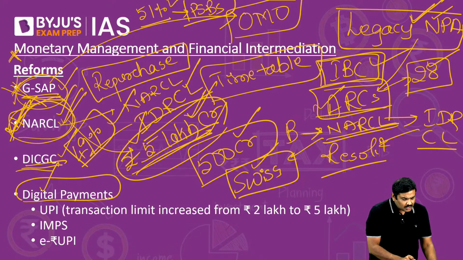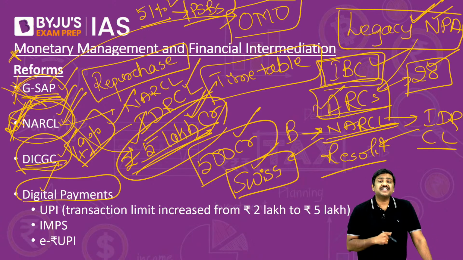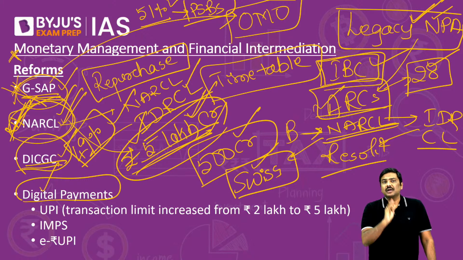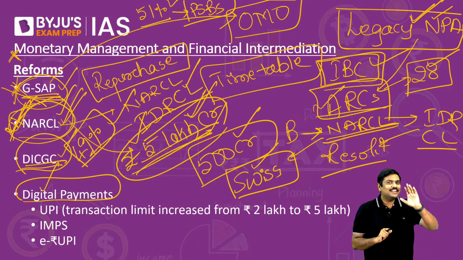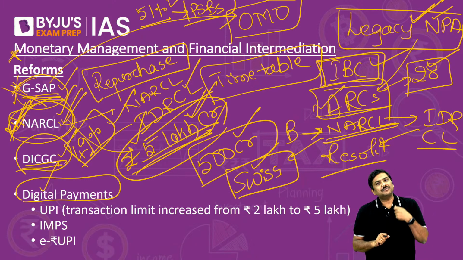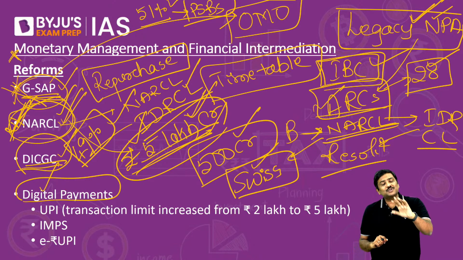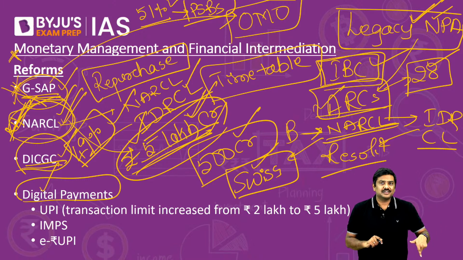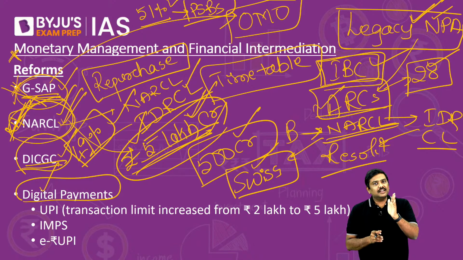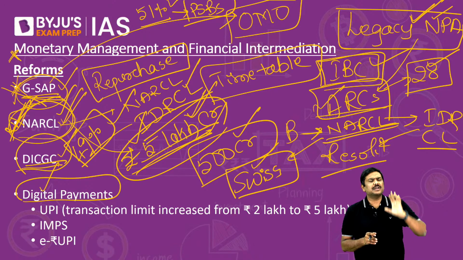Done? Next one, regarding DICGC, Deposit Insurance Credit Guarantee Corporation. Very, very important. In the last 2 or 3 years, the concept of DICGC has been there in the newspaper. For whatever reason, so far UPSC has not touched this. So please be very, very careful. Now what is this DICGC? Deposit Insurance Credit Guarantee Corporation.